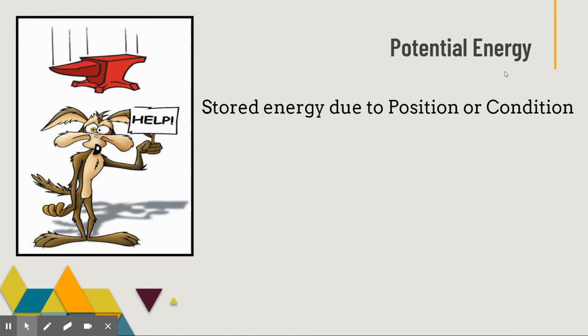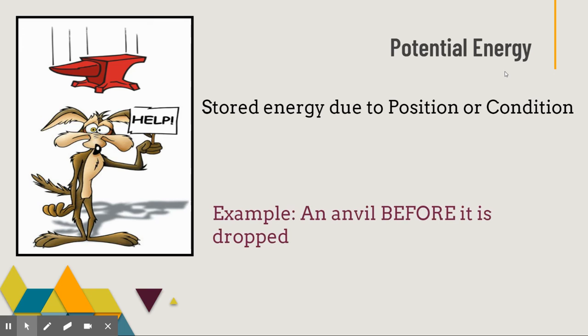So again, potential energy is something that is probably new to you, something that you've maybe heard once or twice before. I just want to reiterate, potential energy is stored energy due to position or condition. The position or condition part might seem really weird, but essentially just think of it as stored energy. What potential energy means is the potential to do something.